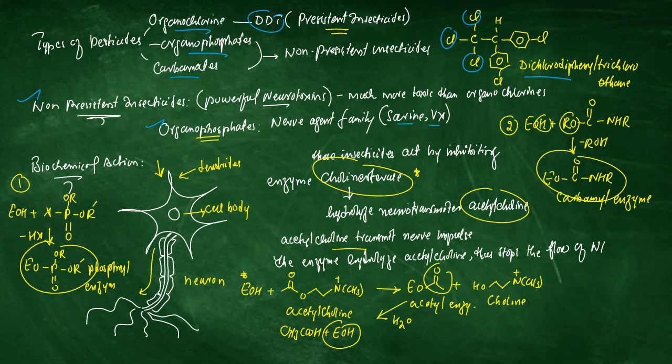But before we know the action of non-persistent pesticides such as organophosphate and carbamate, we must briefly focus on the basics of a nervous system. So the nervous system is made up of individual cells known as neurons. Here we have a neuron. The structure I have drawn consists of a cell body and dendrites, which are cytoplasmic extensions. Here the nerve impulse is taken up by the nerve cell and it transfers along the filament coated by myelin sheath and ultimately transmits into another